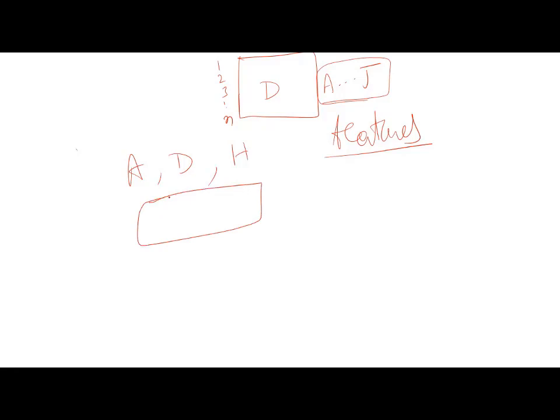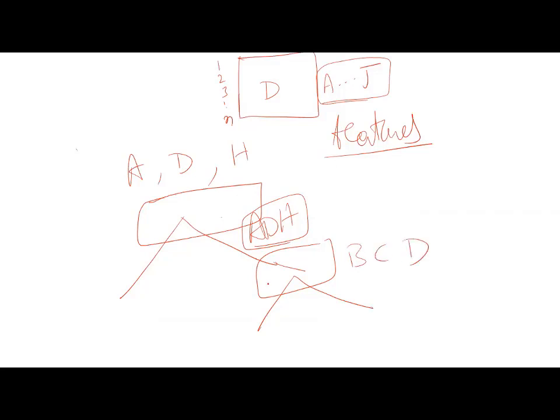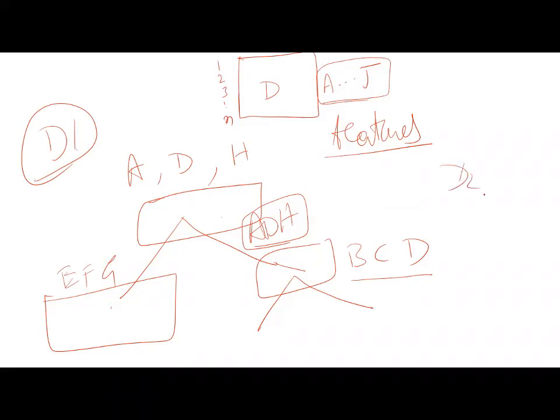And then we find the appropriate split. Here we'll be using only A, D, H. Now again, while finding another split here, we'll be taking different features, maybe B, C, D, and when we split here, we'll be taking others from A, B, C, D, E, F, G. If you draw D1 in this way and D2 in this way and D3 something like this, this can be done.